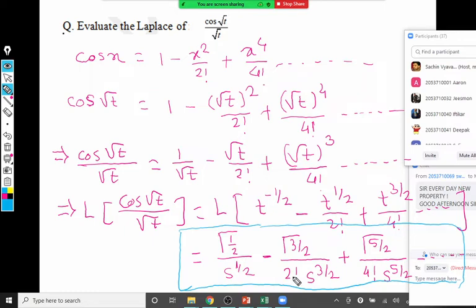So chances of this type of example, type 4, coming are very less. Generally the questions do not come on it. In the last 4-5 years not a single question was asked on this type. So if you've done this, we'll move to the last type of Laplace here, which is type number 5.